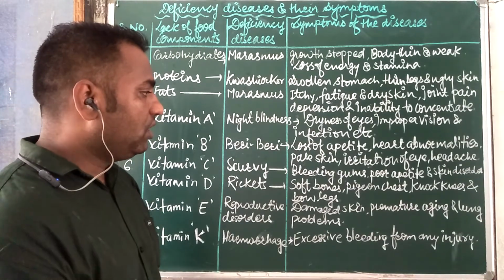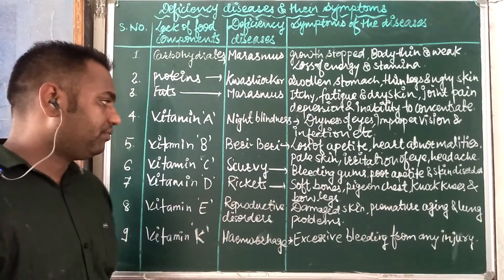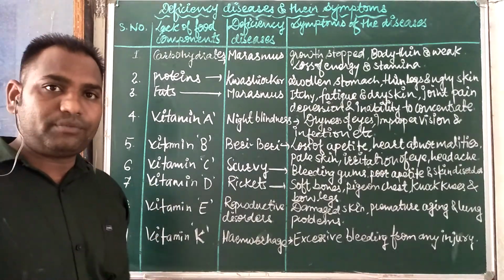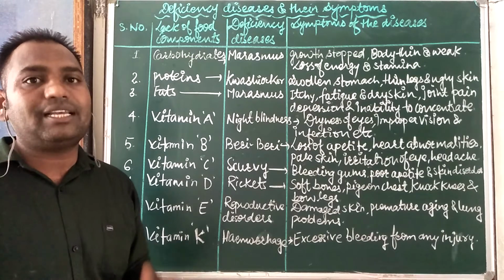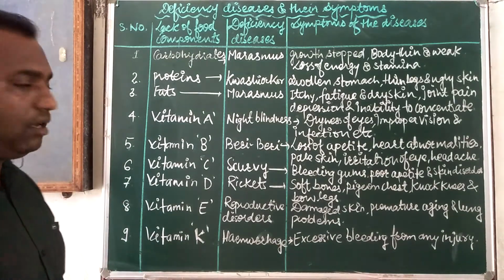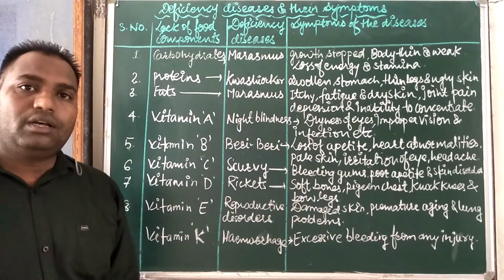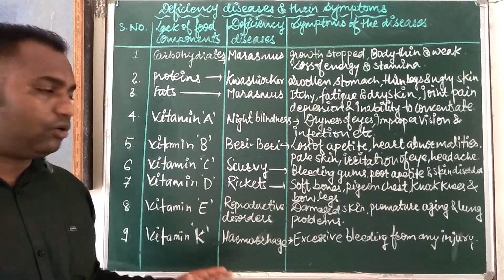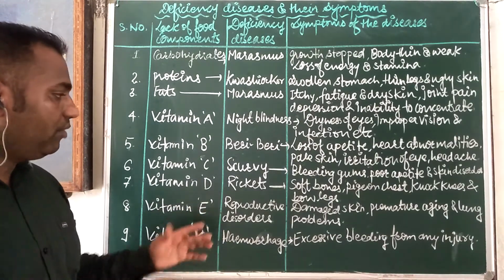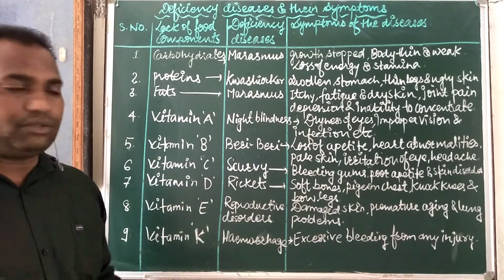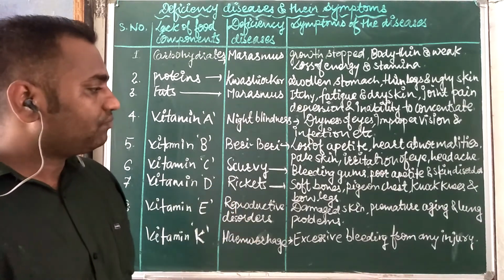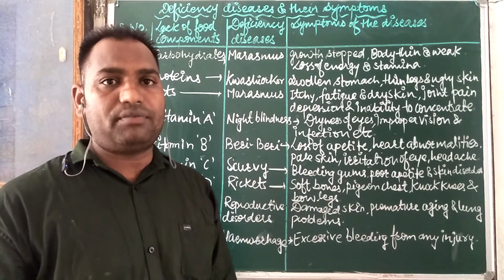These are the symptoms of vitamin C deficiency. Next is vitamin D, which strengthens bones and which we get from sunlight. A 20 to 30 minute sun bath gives a proper amount of vitamin D. The disease name is rickets, in which bones are soft.